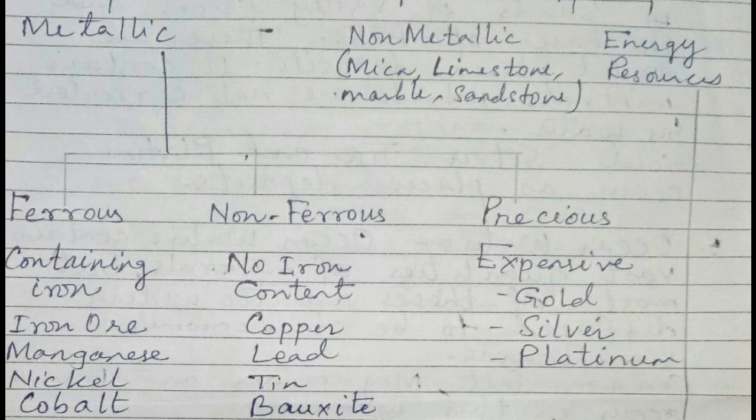Precious minerals are those minerals which are costly, which are expensive. Example: gold, silver, platinum. So metallic minerals can be classified into three categories: ferrous minerals, non-ferrous minerals, and precious minerals.